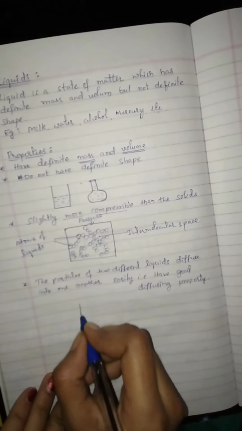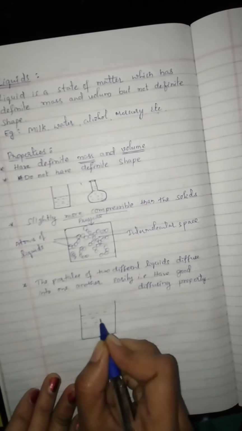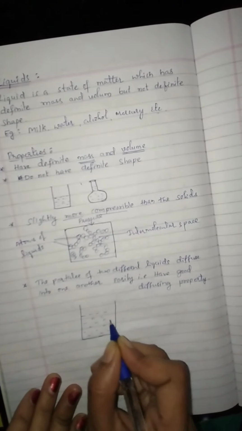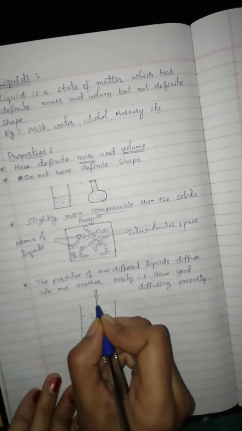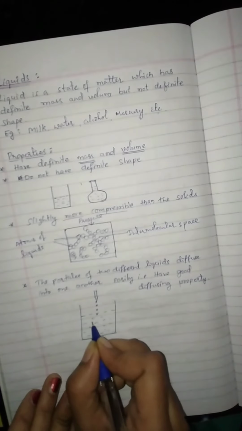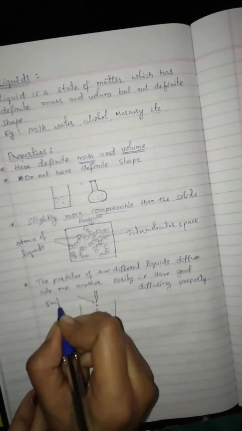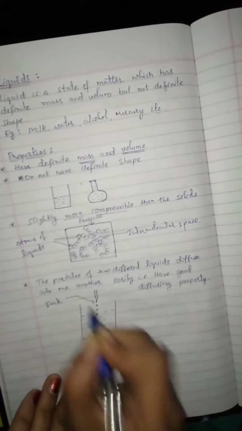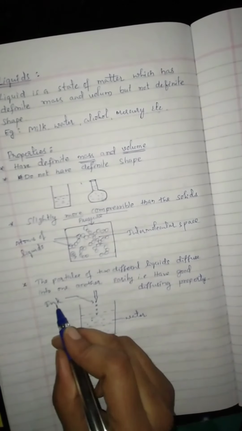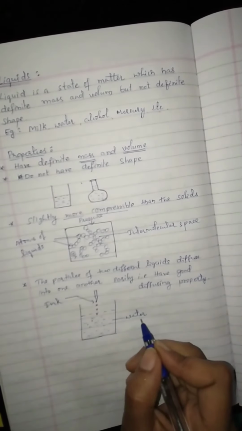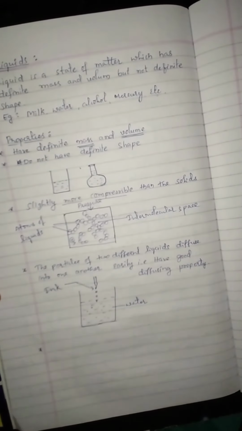For example, I have taken a beaker. In this beaker, I have placed some water. To this water, I will put ink. Particles of ink and particles of water diffuse easily.